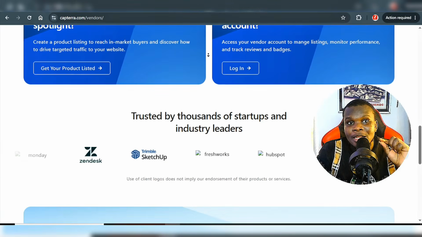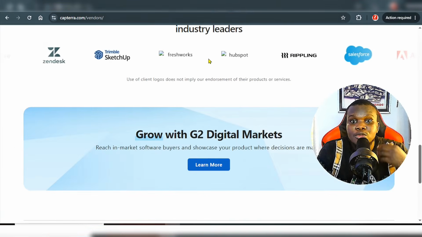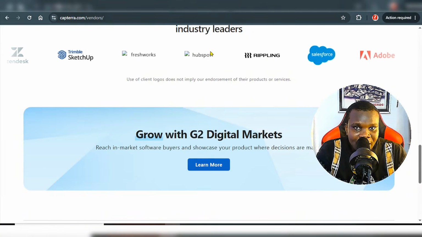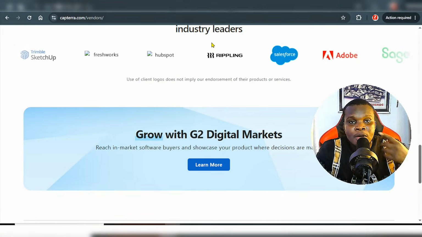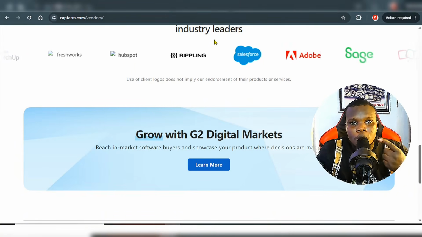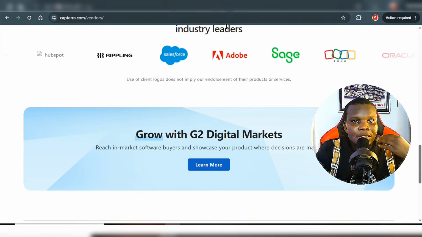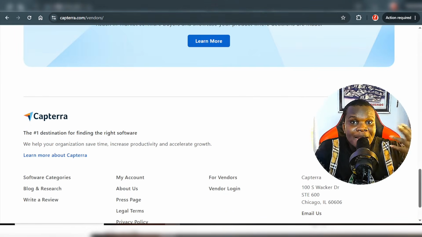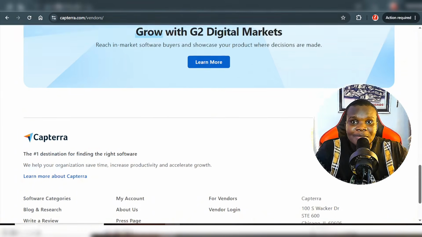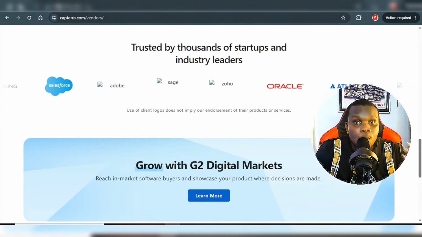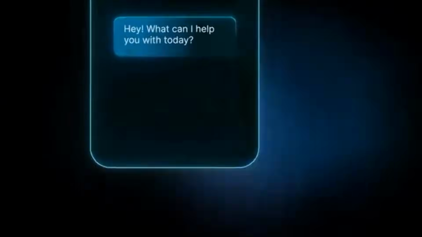You're also going to see a lot of people on this platform promoting their own products, okay? What you need to do is this: you don't just come here and start spamming people with your product or with your link. What you need to do is engage with other people's startups, all right? You can engage with other people's websites or tools, and also tell them about your own, so that it will be organic promotion, okay?